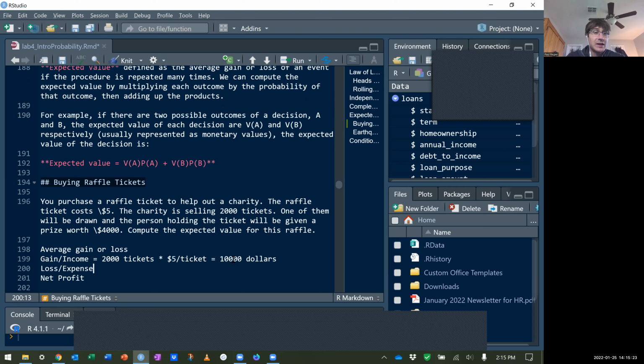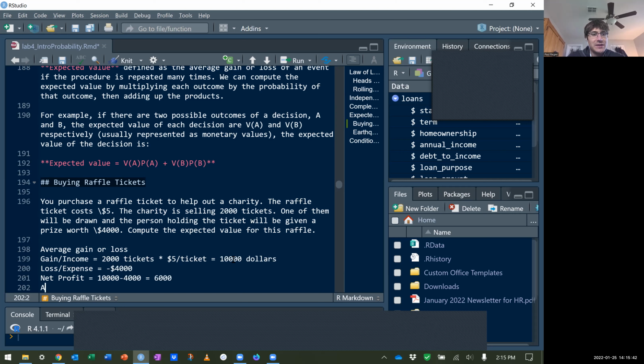That's how much income you make. The expense is the $4,000. You still have to give $4,000 to the person that wins. So the net profit is 10,000 minus 4,000, so that's 6,000. That's how much we made total.